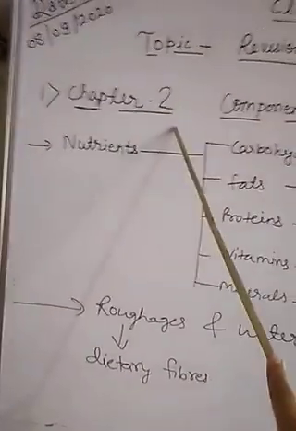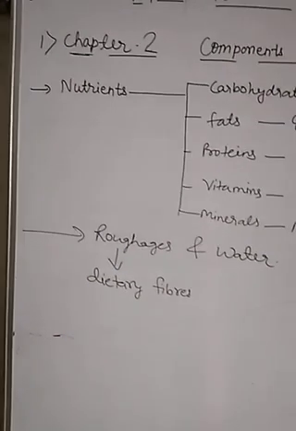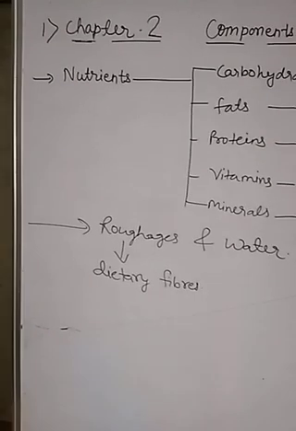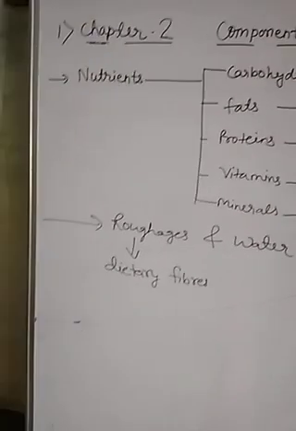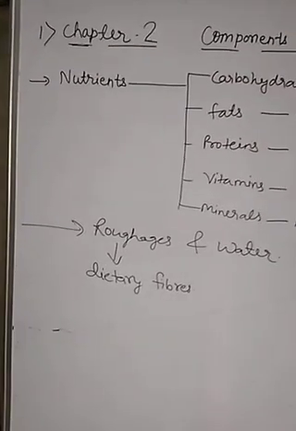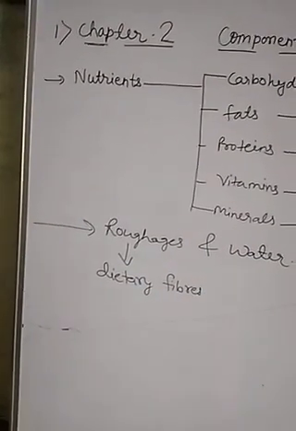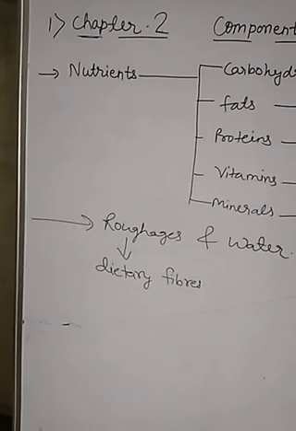Children, chapter number 2, which is components of food. Children, in the first chapter we have discussed that we need food for the proper maintenance of body, for getting energy and proper body functioning. Children, have you ever thought what is present in food which helps us to do our work, which provides us the energy, which maintains our body?